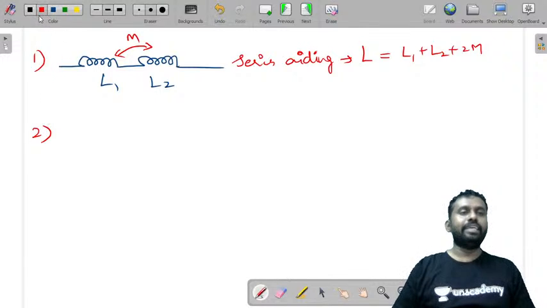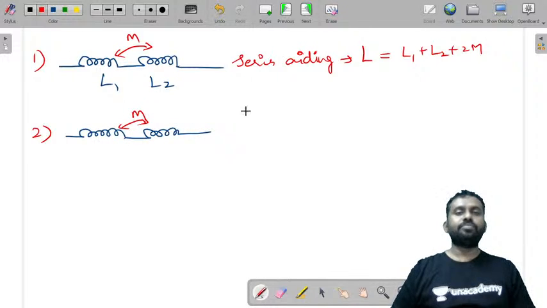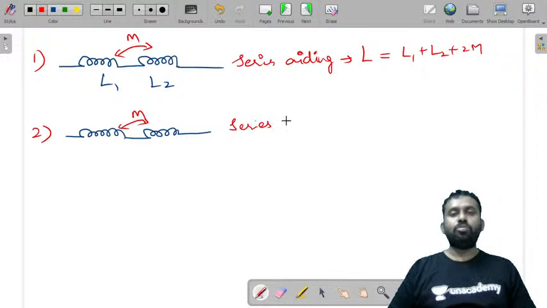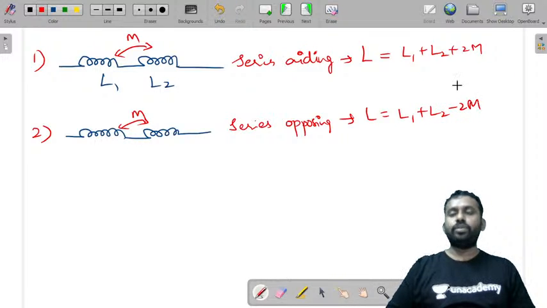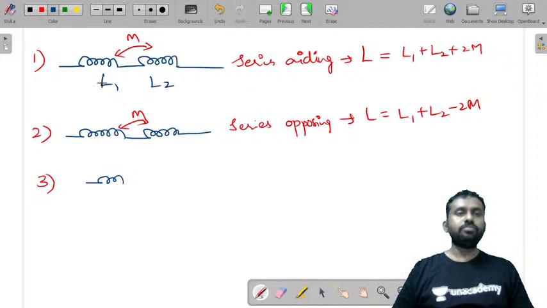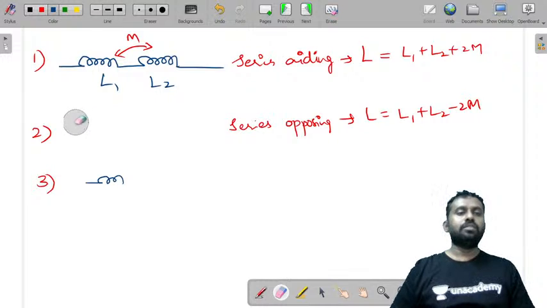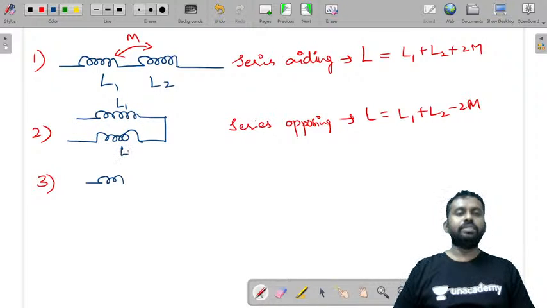Now coming to the second case, if we have two coils whose fluxes are opposing, we call it series opposing, and L equivalent is L1 plus L2 minus 2M. Now you can draw two coils in this way. This is L1 and this is L2.